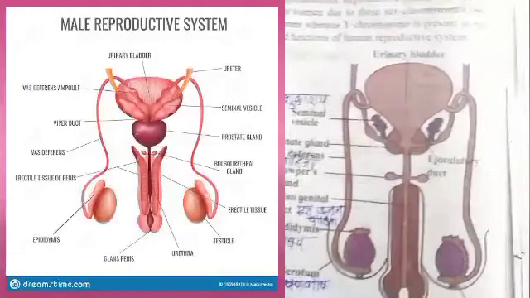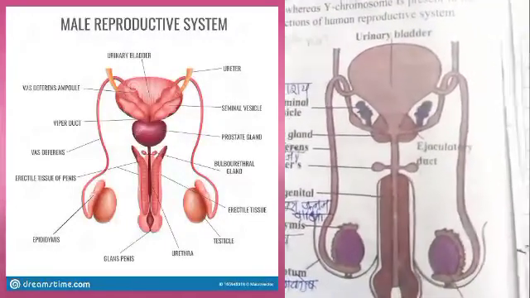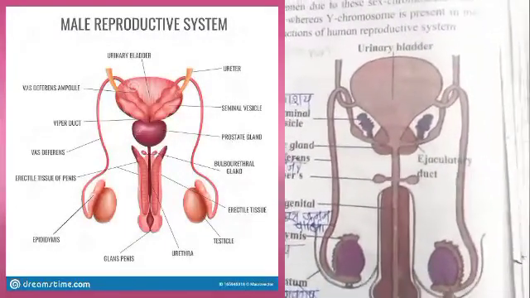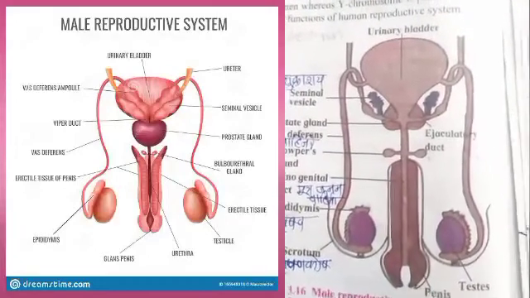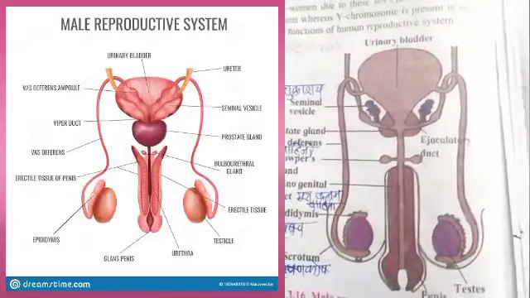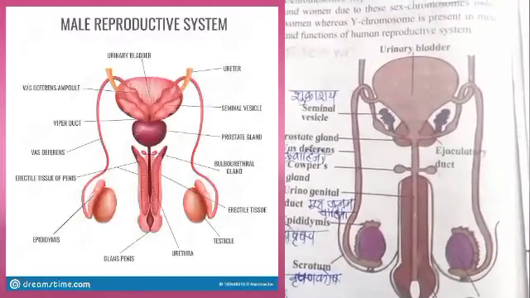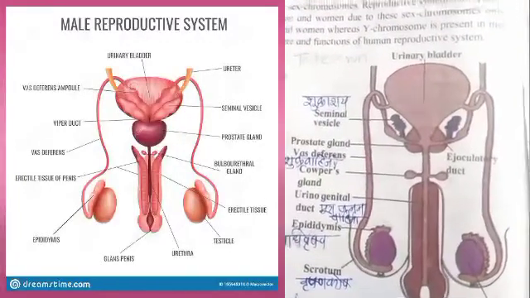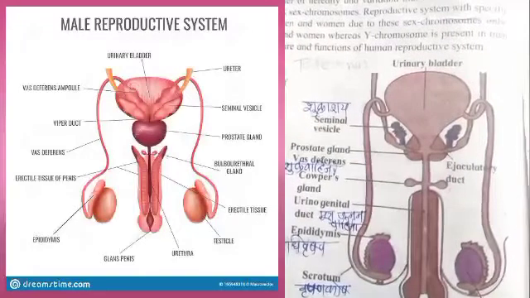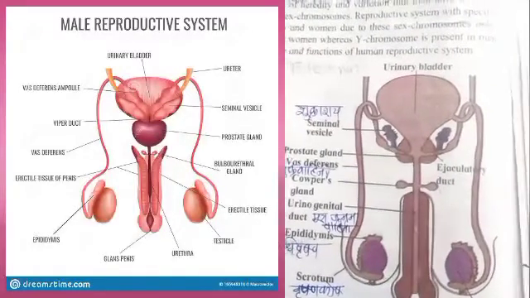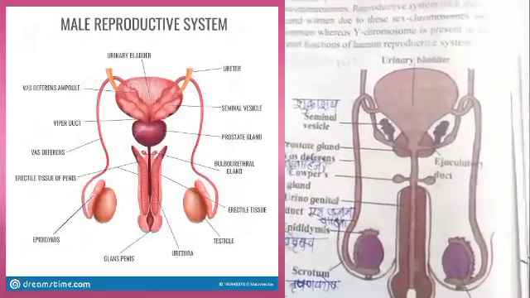The testes are located in the scrotum, outside the abdominal cavity, because the testis produces the male gametes, sperms, and for the formation of these sperms a temperature less than body temperature is required. Therefore the testes are located in the scrotum, outside the abdominal cavity.